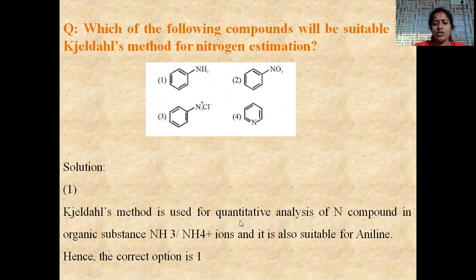Kjeldahl's method is used for the quantitative analysis of nitrogen compounds in organic substances. NH3, NH4 plus. NH3 is nothing but ammonia. NH4 plus is nothing but ammonium ion. And it is also suitable for aniline. Hence the correct option will be option number 1.